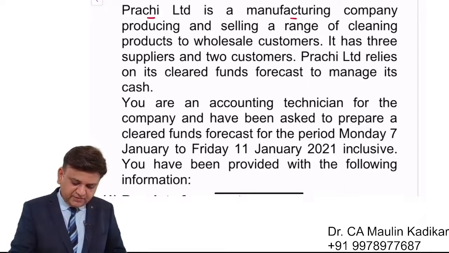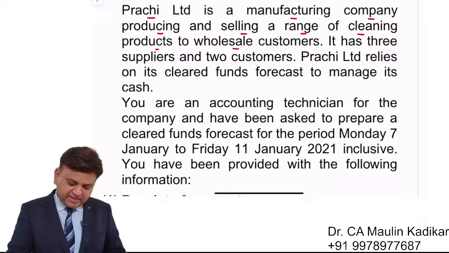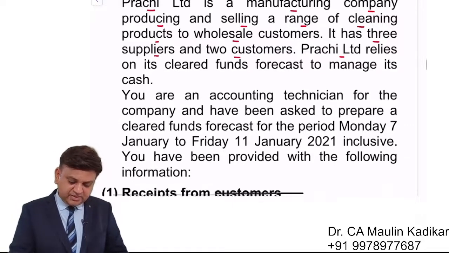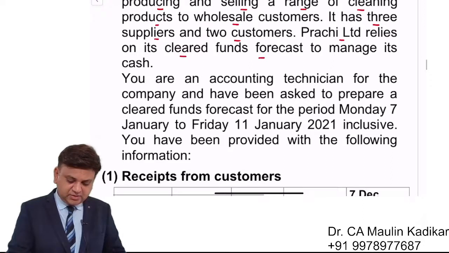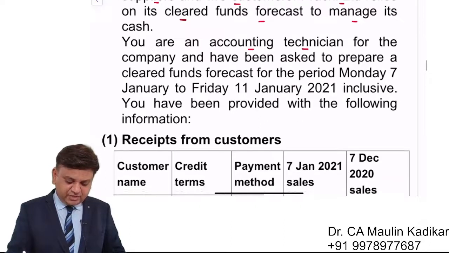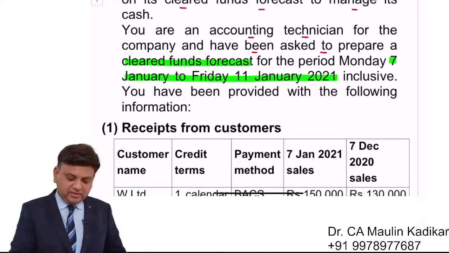Prachi Ltd is a manufacturing company producing and selling a range of cleaning products to wholesale customers. It has three suppliers and two customers. Prachi Ltd relies on its clear funds forecast to manage its cash. You are an accounting technician for the company and you have been asked to prepare the clear funds forecast for the period 7th of January to 11th of January 2021 inclusive.